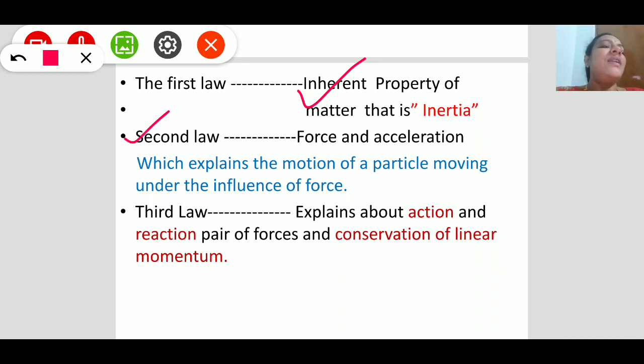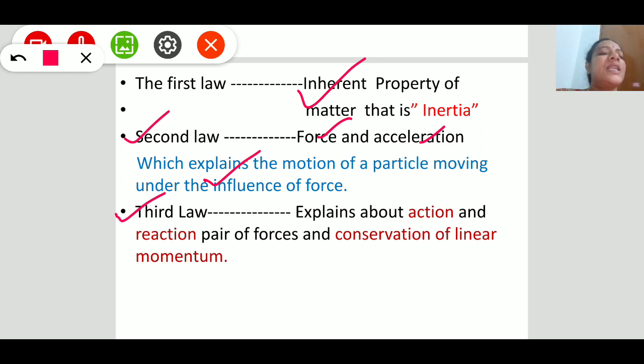Similarly, the importance of the second law: it gives a relation between the force and the acceleration. It explains the motion of a particle moving under the influence of an external force, the motion of particles under the influence of the force.